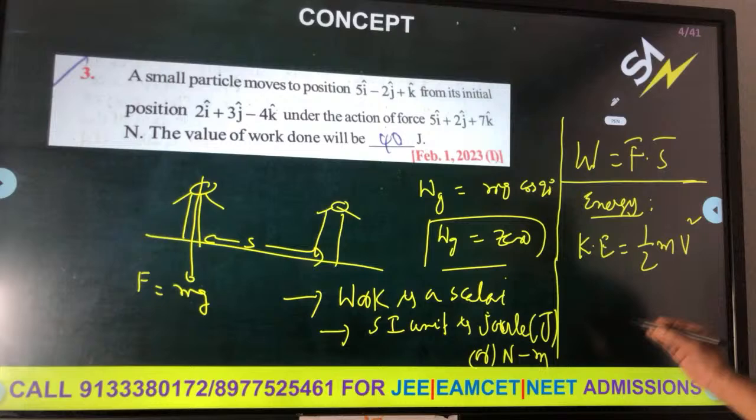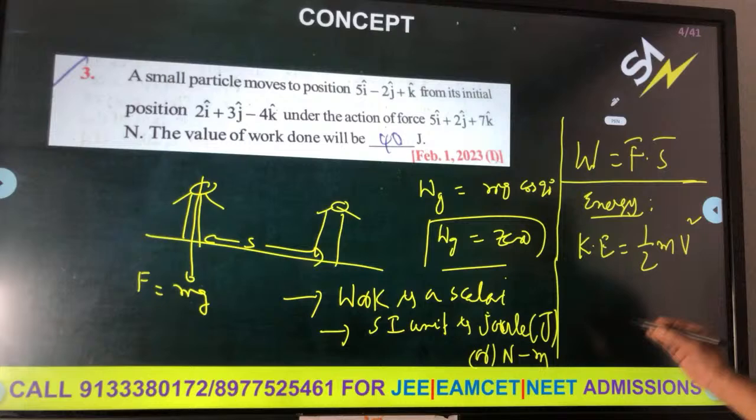Here, what is G? Capital G is called the gravitational constant. Capital M is the mass of the earth, small m is the mass of the body. In the second example, m1 and m2 are two bodies separated by r. There is gravitational force, and potential energy is also there.